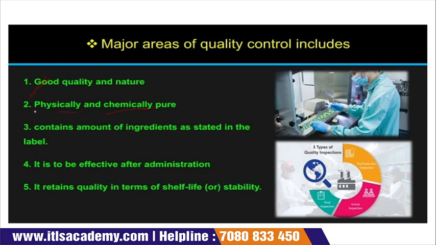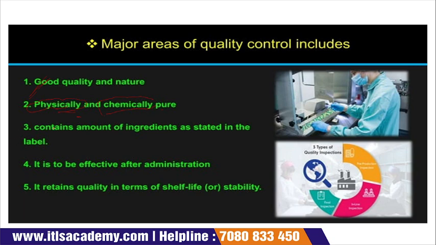Physically pure means the selection of raw material which we select. We need to select raw material very carefully, because if the raw material is contaminated, having something other than our desired product, then it is not physically pure. And chemically pure is when we start manufacturing in the lab. So these are the two basic terms, physically and chemically. Physically, up to the point the product has not reached the lab, and chemically when the product reaches the lab, that is physically and chemically pure.